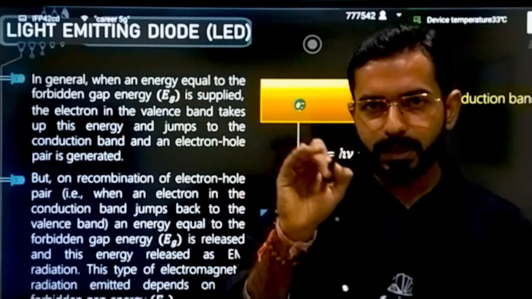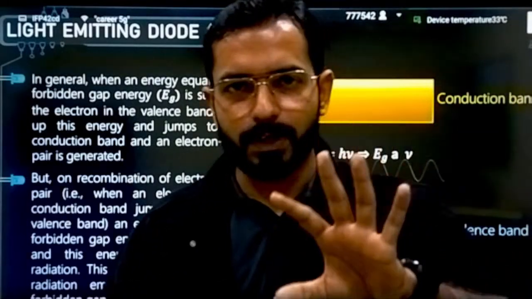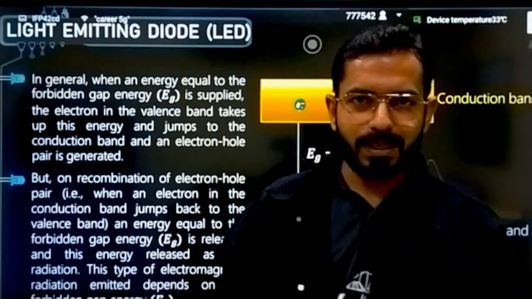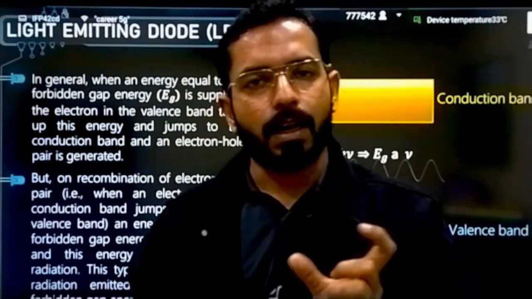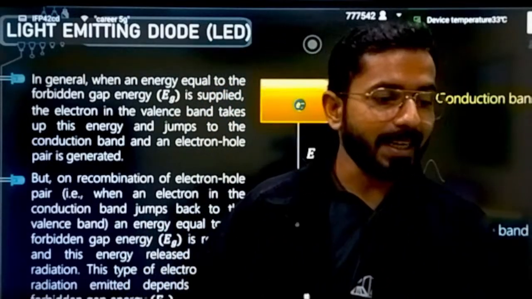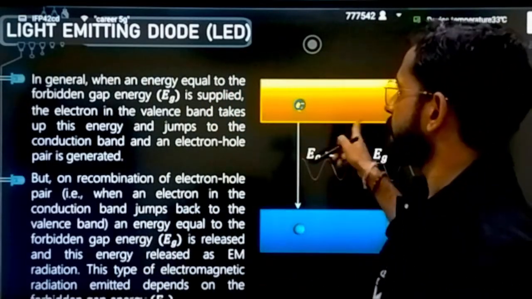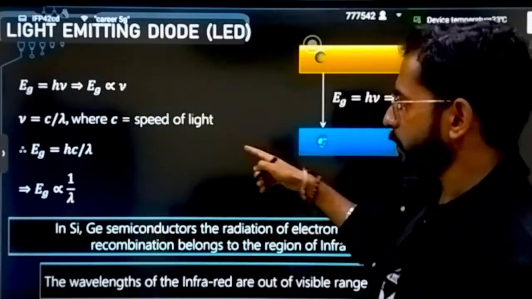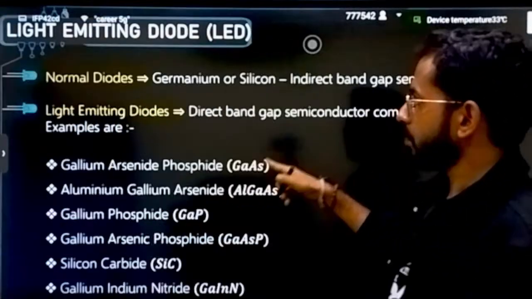That means mu is what? The frequency. You see LED lights are of different colors, so wavelength and frequency are related to the colors. It depends on how much energy is released. According to that, different colors of light are emitted, and that is in the form of light you will be visualizing. Here you can see the energy gap is directly proportional to the frequency.